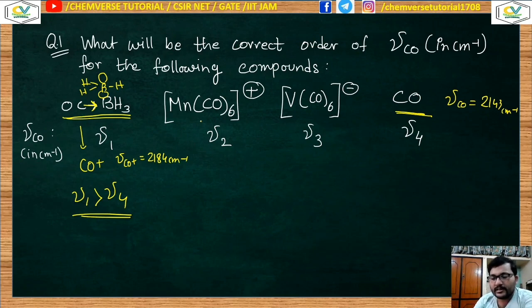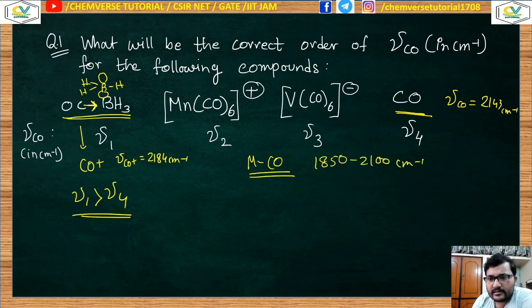For the terminal carbonyl, the value was somewhere between 1850 and 2100 cm⁻¹. This was the stretching frequency value because some amount of back donation is occurring. So if you compare these, μ2 and μ3 will be lower as compared to μ4.